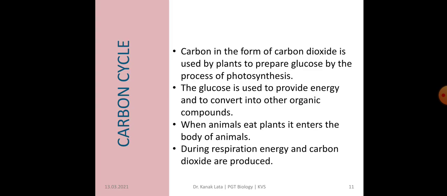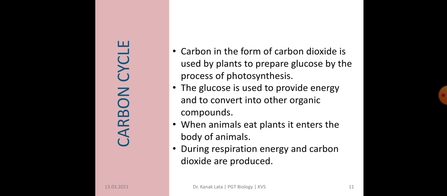Next is the carbon cycle. Carbon is in the form of carbon dioxide in the atmosphere, and it is used by plants during photosynthesis for the preparation of glucose. This glucose is used to provide energy and is converted into other organic compounds.